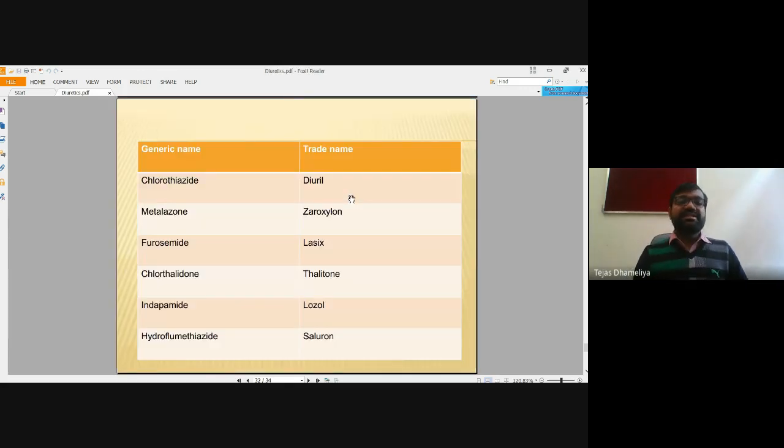Okay, and these are the names of several diuretics: indapamide, chlorthalidone, furosemide, and their trade names. Lasix, you might have heard; we already performed an assay in our lab for this diuretic, Lasix. And many other drugs: Diurel, Aldactone, Thalitone, Lozol, Saluron. These are the trade names of chlorothiazide, chlorthalidone, indapamide, and hydroflumethiazide.